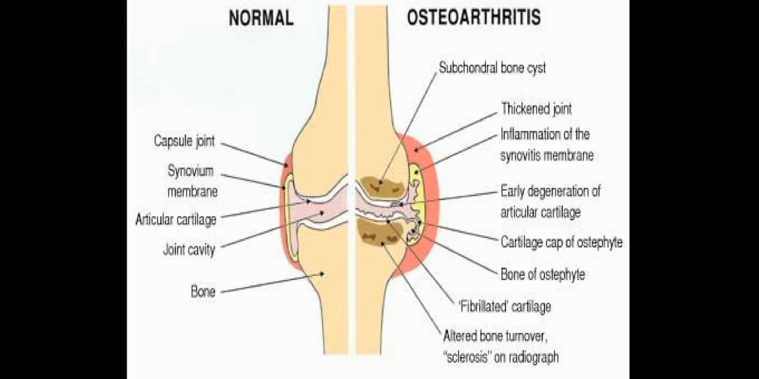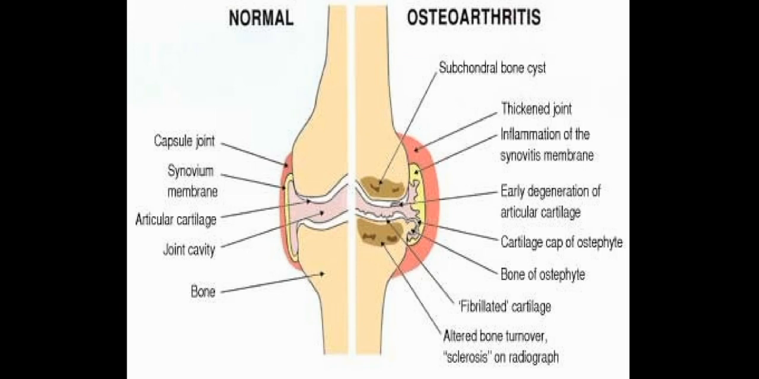The joint capsule of the joint will be thickened. Inflammation of the synovial membrane will be there. Early degeneration of the articular cartilage will be there. Cartilage cap of osteophyte, so there will be osteophyte formation. The bone will also have osteophyte formation.